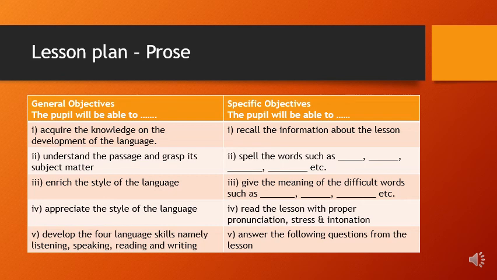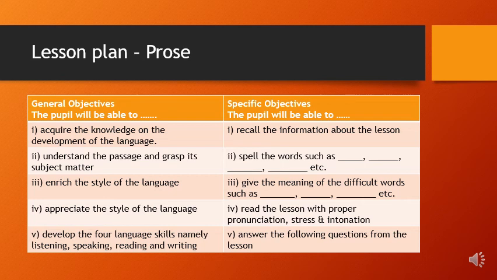and there are so many general and specific objectives which you can choose for teaching a lesson. General objectives, for example: acquire the knowledge about the development of language, understand the passage and grasp the subject matter, enrich the style of language, appreciate the style of language, develop the four language skills, and express the ideas. You can write whatever objective you want to teach for a student. So it can be common.